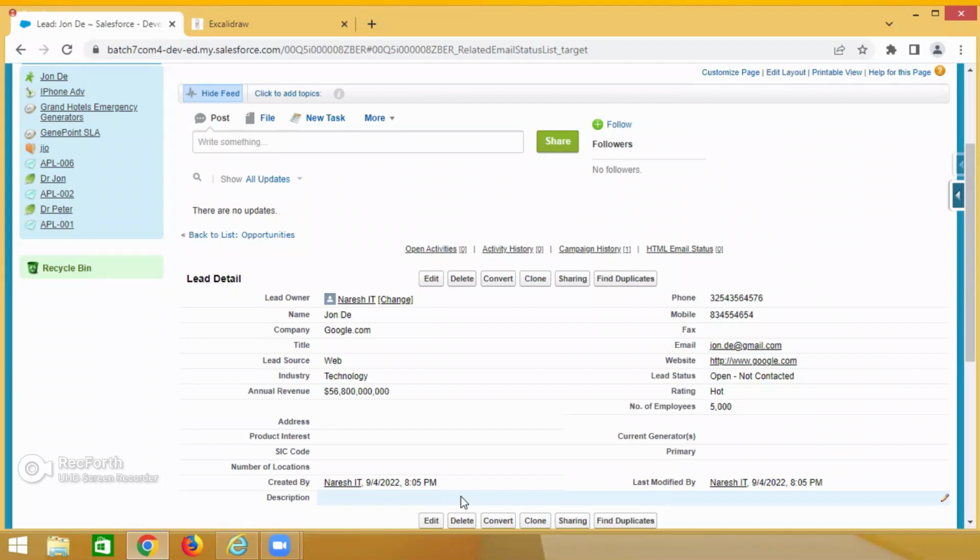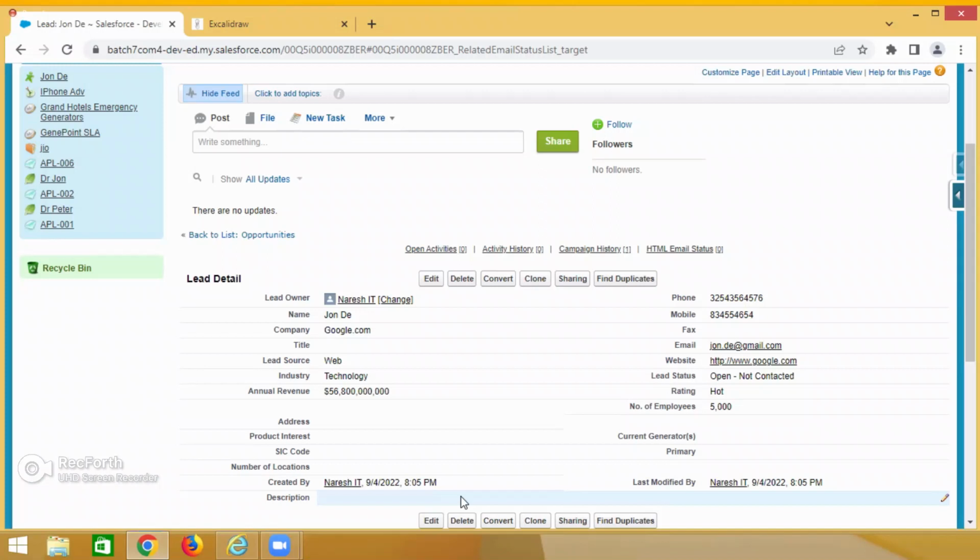If the phone number is there, then 20 marks. If the mobile number is there, 20 marks. If the email is there, 20 marks. Again, if the revenue is there, 20 marks. Like that, we are configuring. For example, we require name, revenue, phone number, mobile number, email, 5 fields. So for 100%, with 5 fields, each field is 20. In some cases there are 10 fields, right? So this is the rating we are providing.